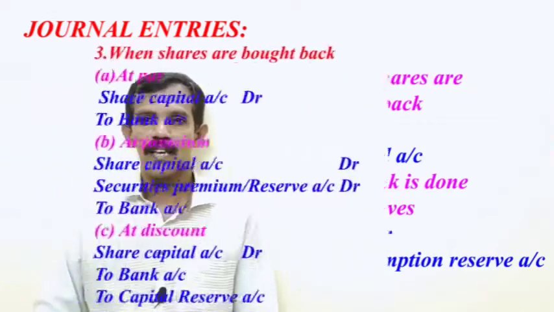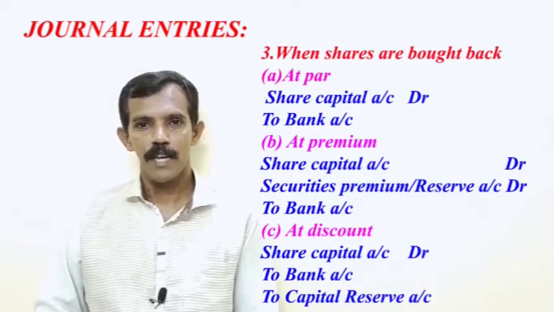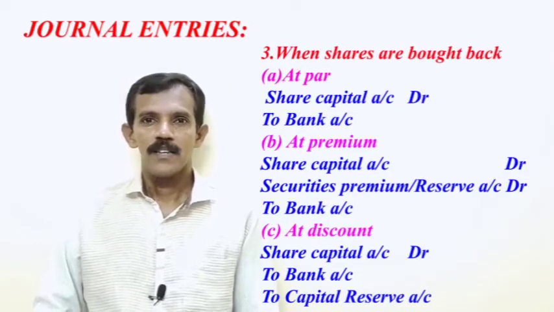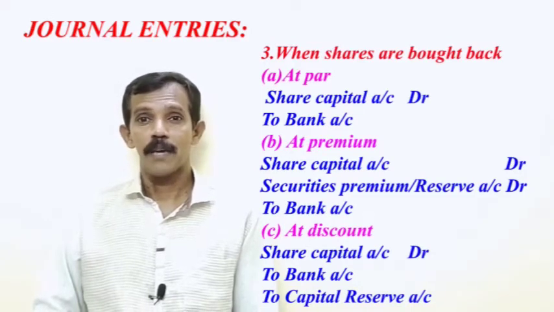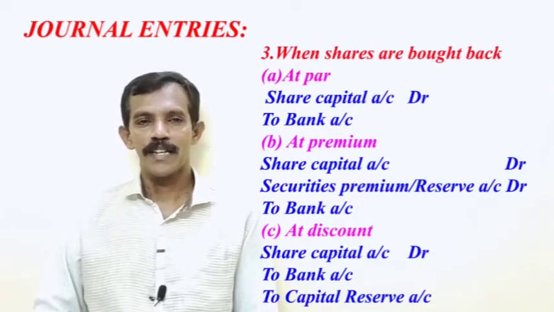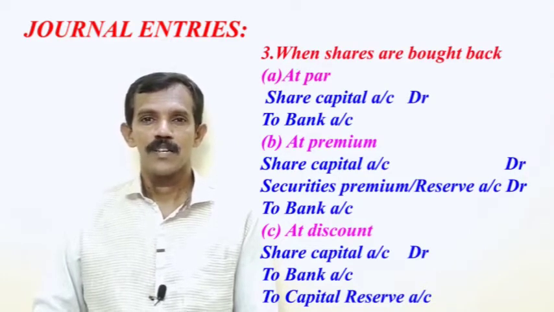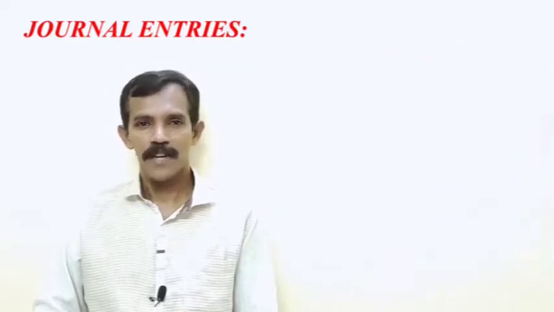Third journal entry, when shares are bought back. We know we can buy back shares at par, at premium or at a discount. At par, share capital account debit to bank account. At premium, share capital account debit, securities premium or reserve account debit, to bank. At a discount, share capital account debit to bank and to capital reserve.